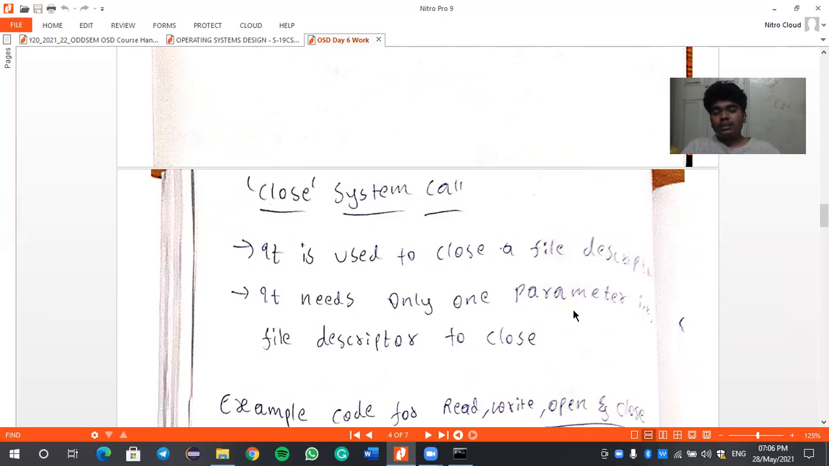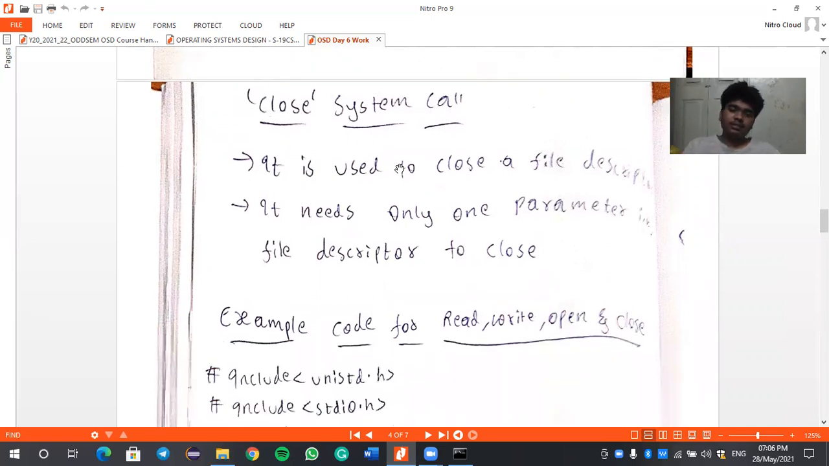So in all these system calls, the file descriptor plays a crucial role, because the file descriptor is the only way by which we can communicate with the kernel to show the path of that file. So the file descriptor is the path of the file, and it is common in these system calls.